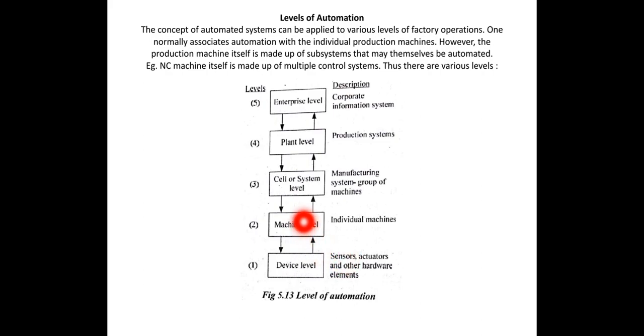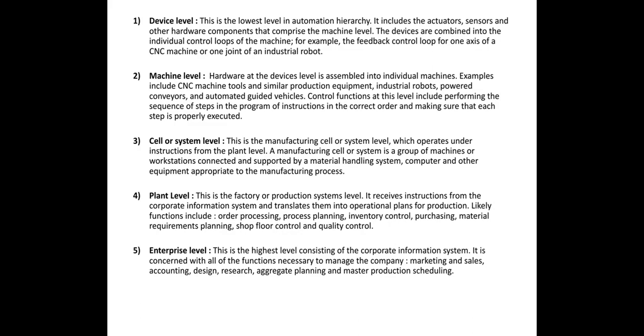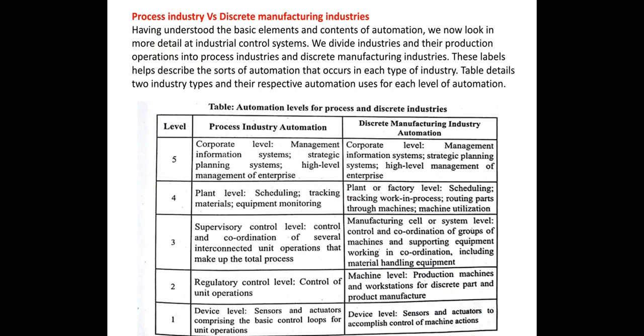Second one is the machine level. Individual machines are used. Then third one, manufacturing system, group of machines. It is known as cell or system level. Next, plant level, production systems. And last one, enterprise level, corporate information systems.